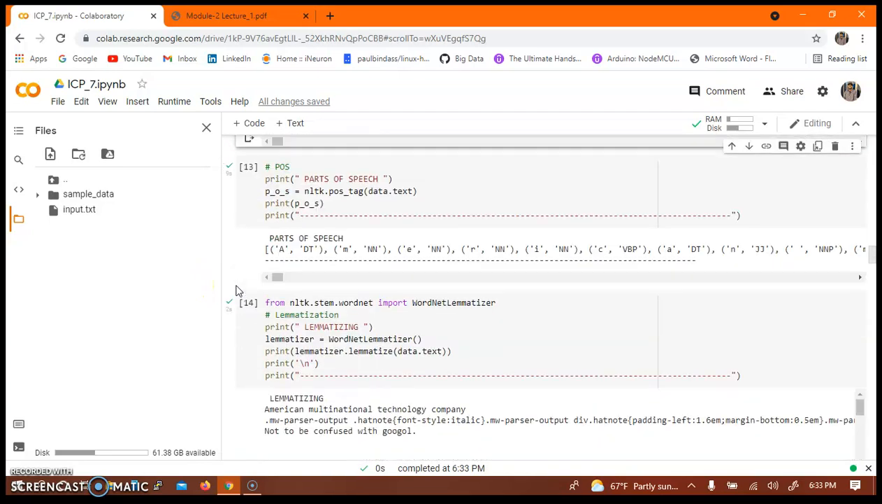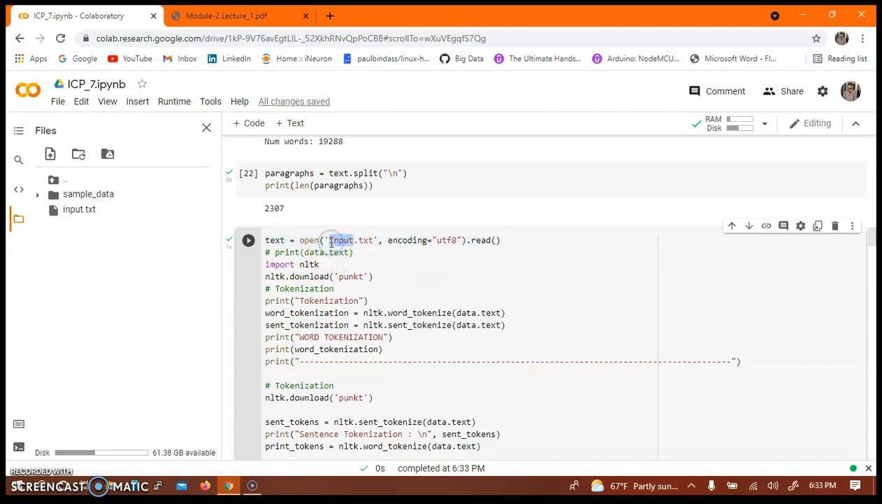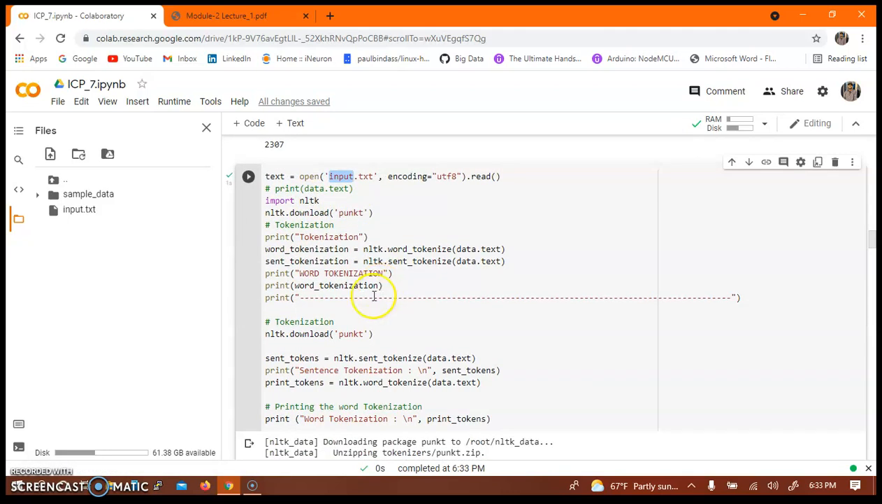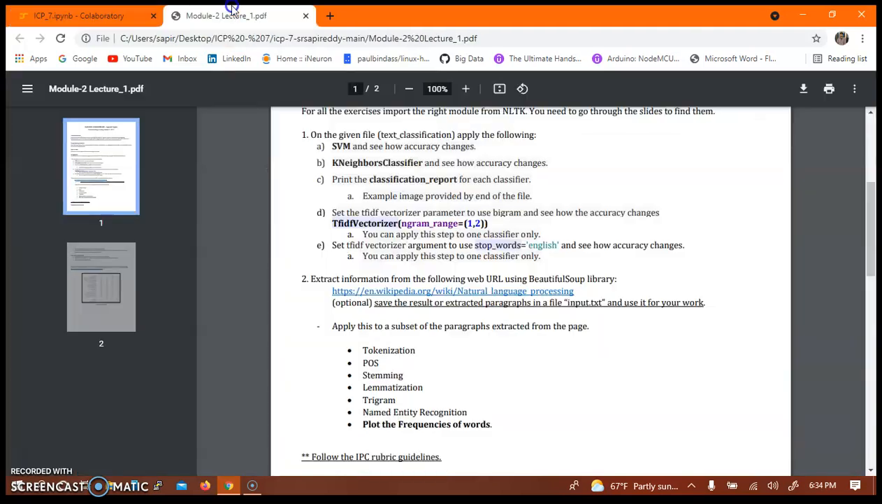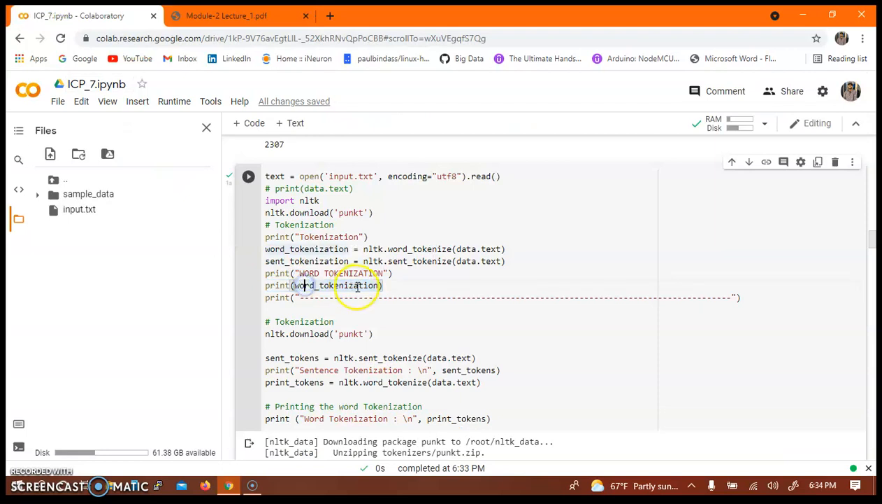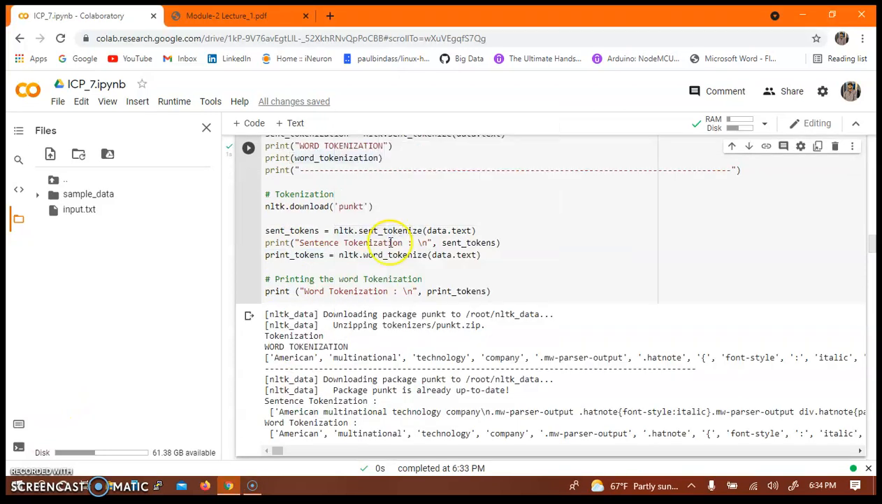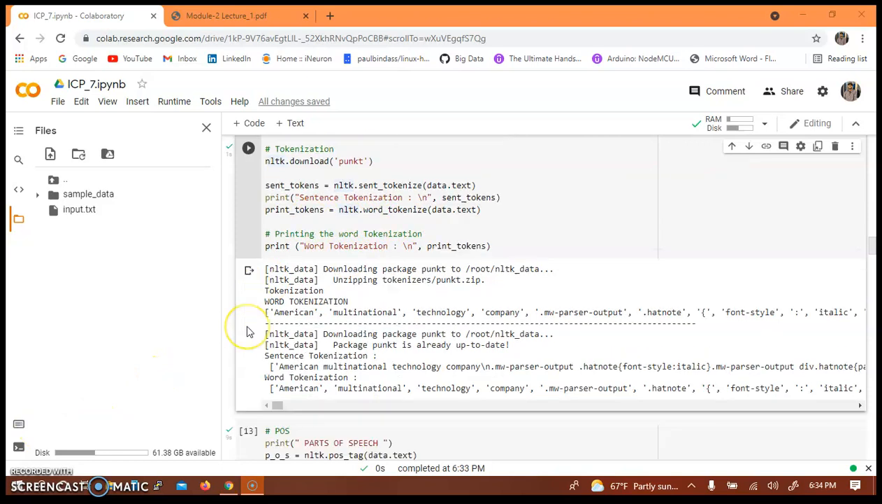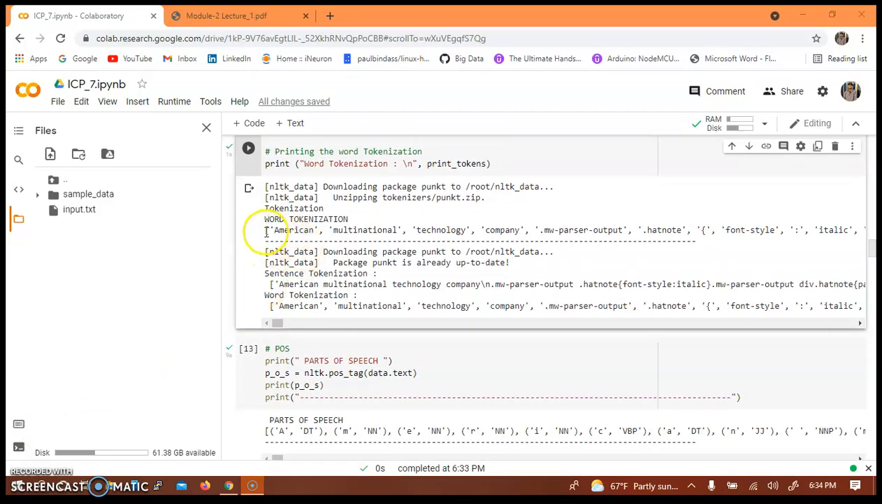So as we go below, over here I have opened the input.txt file, and then I have used the word_tokenize function for word tokenization and the sent_tokenize function for sentence tokenization, and I have printed the word tokenization over here, and then I have used the sent_tokenize function of NLTK to print the sentence tokenization over here.